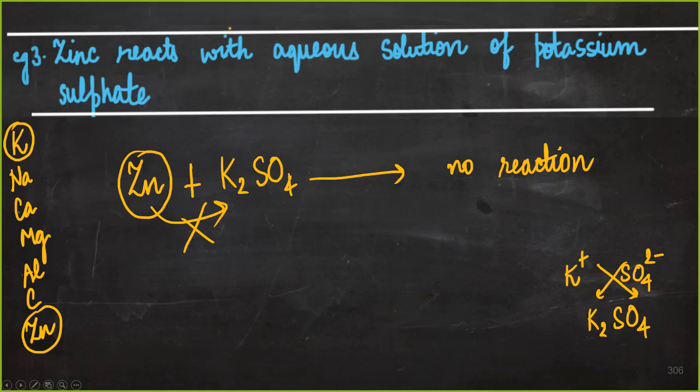Okay. Excuse me, ma'am. Yeah, Somil, tell me. Ma'am, will it not displace the sulfate ion? No. See, here sulfate is the anion. It is minus 2. And whenever we talk about this displacement reaction, a cation displaces another cation, or an anion displaces another anion. But see, zinc is a metal, so it forms a cation. A cation can only displace another cation. It cannot displace an anion. Fine? Yes, ma'am. Thank you, ma'am.